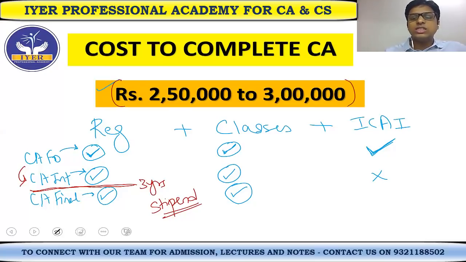So actually this cost is the gross cost. But however, because you're going to earn stipend also, you can understand that the cost burden will reduce, because some of the cost can also be paid using your stipend. Okay, so basically the burden on your parents and your family members becomes a little less. Okay, so that is one very big advantage of the CA course. It runs on the earn and learn model. So you earn side by side, and then you can learn side by side also and become a CA. Okay.